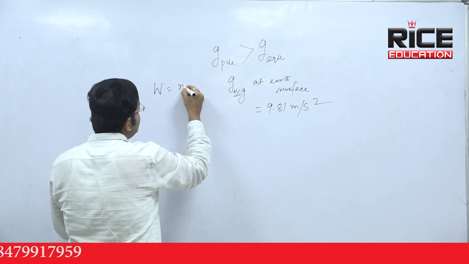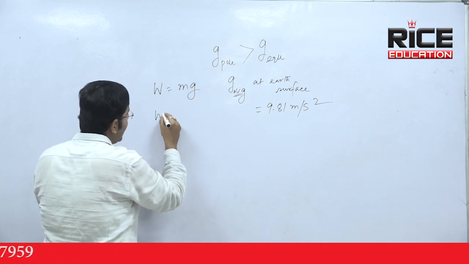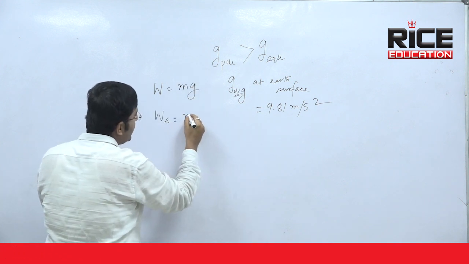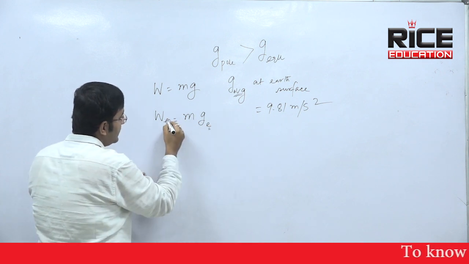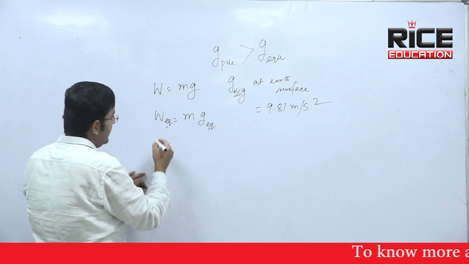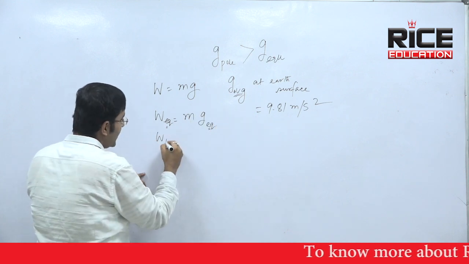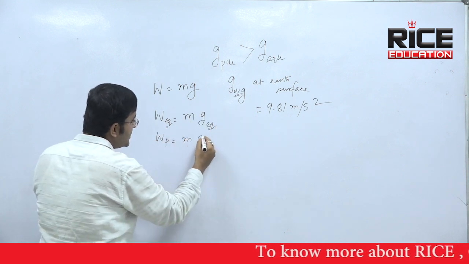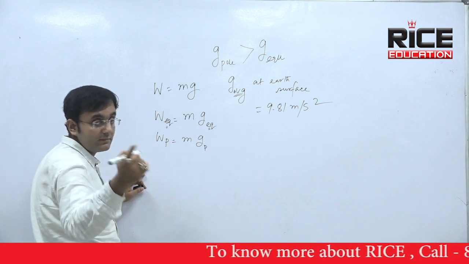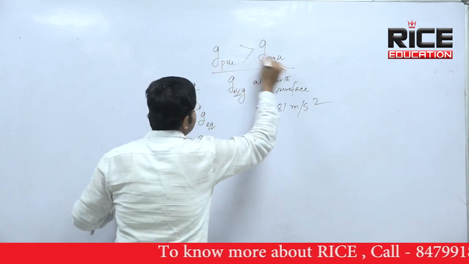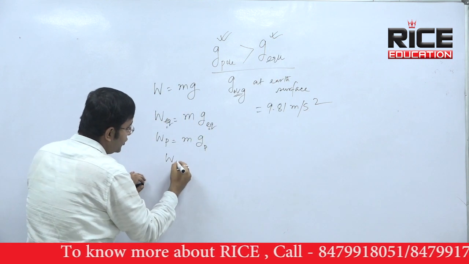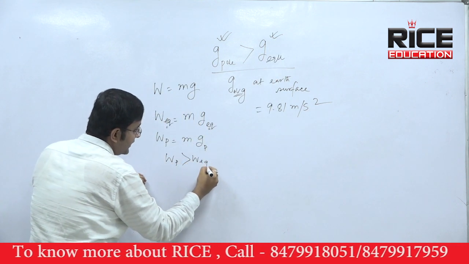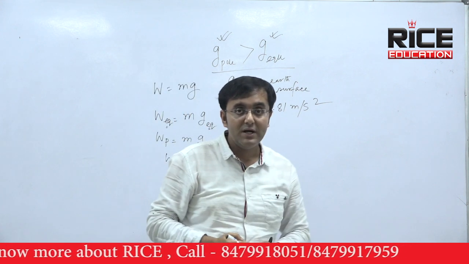So W equal to m into g. When you are at the equator, W at equator equal to m into g at equator. When you are at the pole, W at pole equal to m into g at pole. Which one is greater? I already discussed this: g at pole is greater than g at equator. That means W at pole is greater than W at equator. So the weight of a body is greater at the pole, less at the equator.